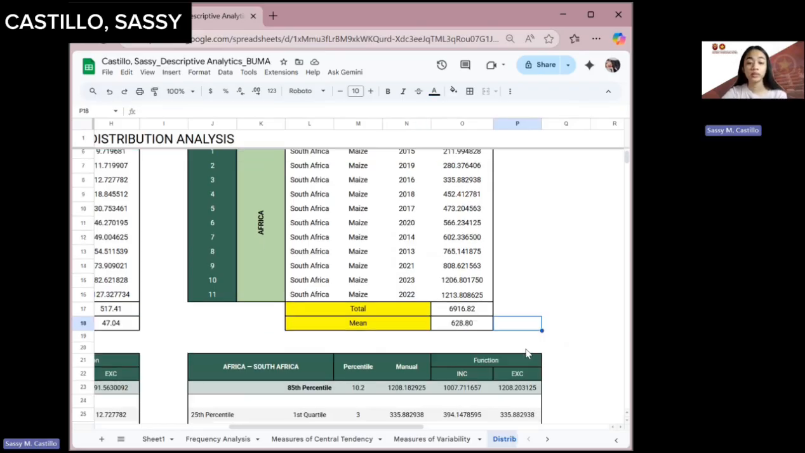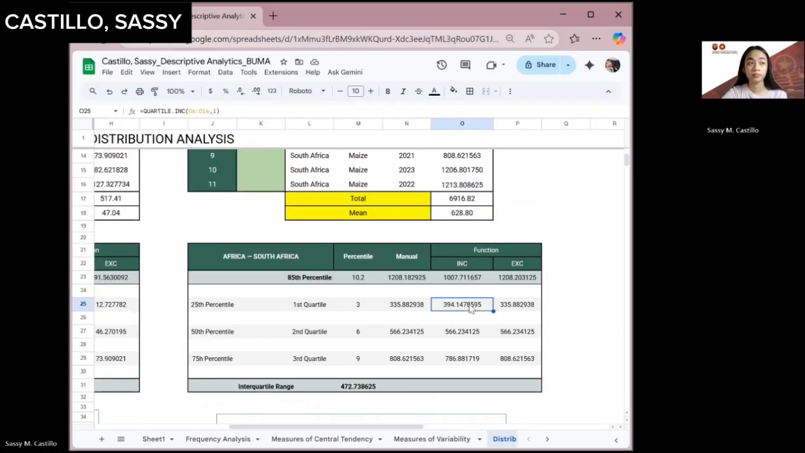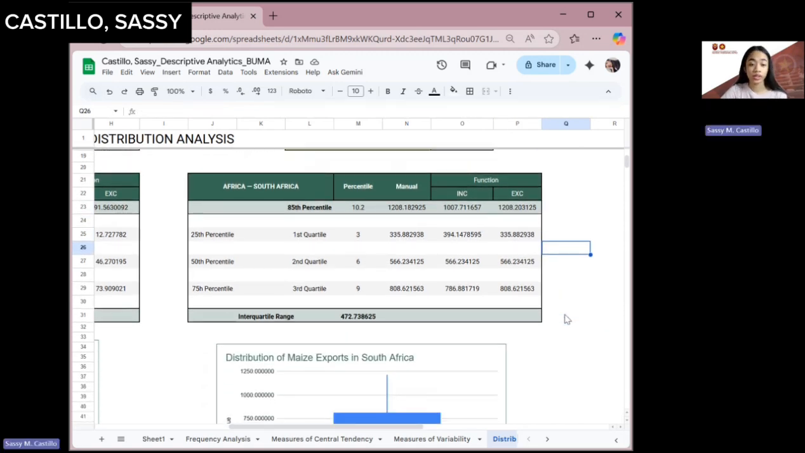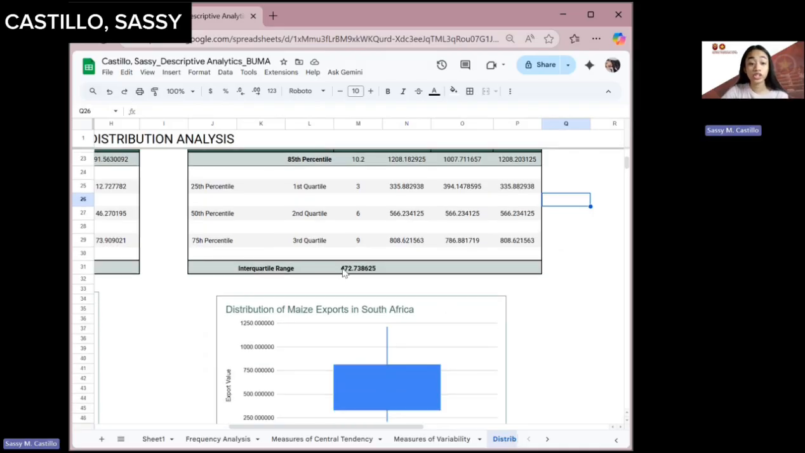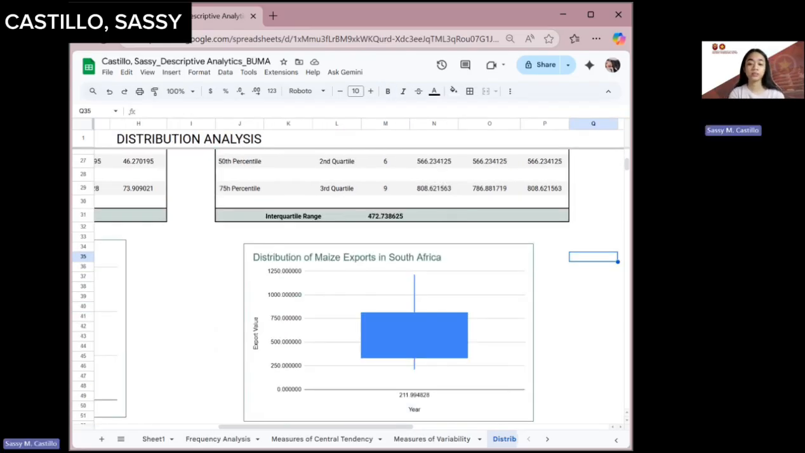So likewise in the percentile, I use the QUARTILE.INC function of Excel, and here I use the QUARTILE.INC to get the quartile of each quarter. So for the interquartile range, of course, I just get the third quartile minus the first quartile. For the box plot, it shows the distribution of maize export from South Africa between 2013 to 2023.